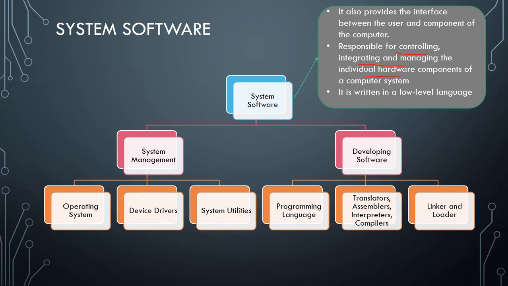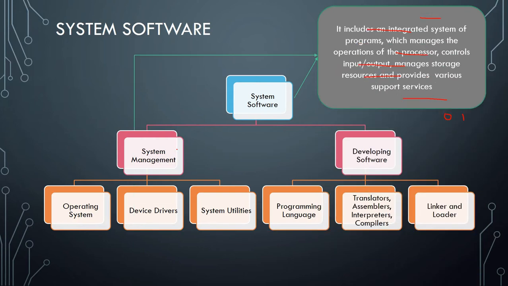Next, it provides the interface between the user and the components, because a person can't directly work on hardware, as these are written in assembly languages. So we need a high level language, and for that we need software. It is written in low level language. Low level means binary language, or you can say the machine language, which works on the binary digits 0 and 1. Now its first part, which is system management.